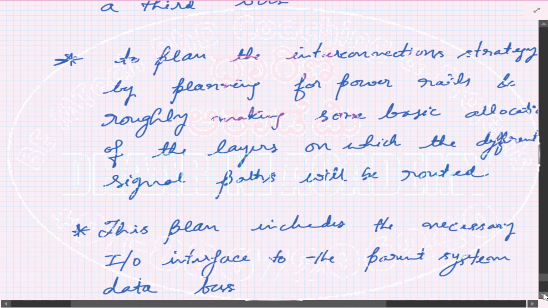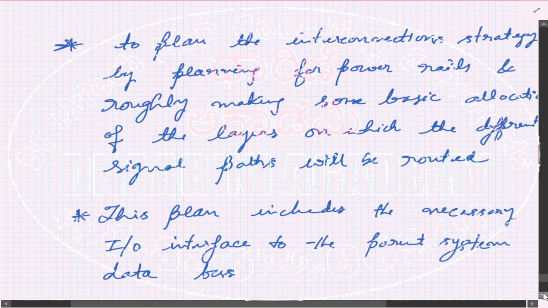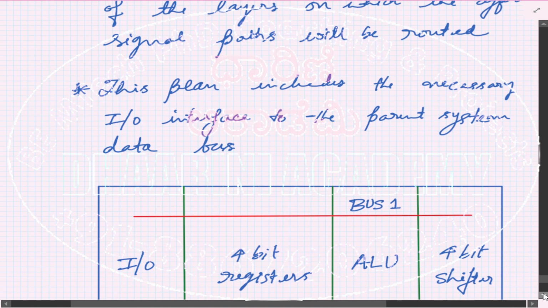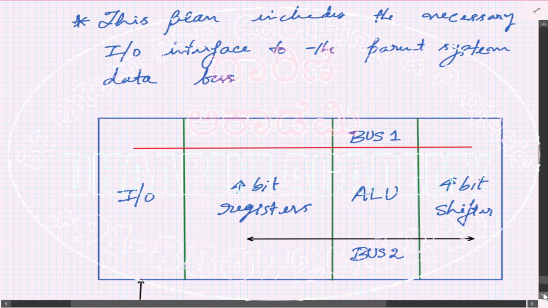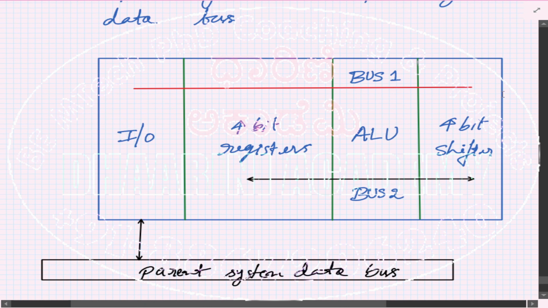Then after you select one of these three, our next intention is to plan the interconnections, where you need to decide where the power supply will be, at what points on your circuit you get the power supply lines. This is just to make sure that you allocate the proper locations, proper points, through which you get the power supply. And also you need to make sure that you connect your system to the main data path, which is actually called the parent system data bus.